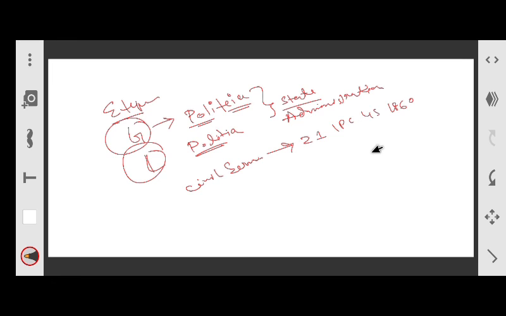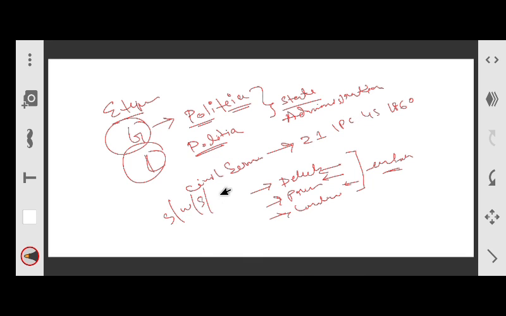Okay, so what are the functions of police? As I have already told, detection, prevention, and control of crime. Detect crime, prevent crime, control crime, and also enforcement of law. Okay, these are the functions of police. Apart from this, we know that under CRPC there are summon, warrant, charge, seizure, investigation, arrest, etc. There are many functions that police performs.